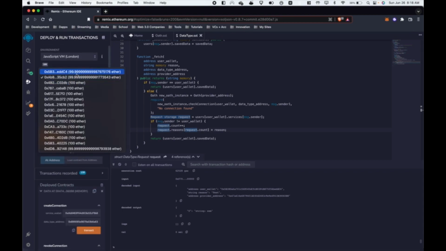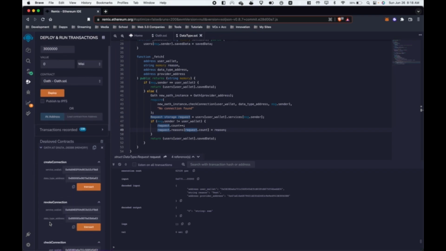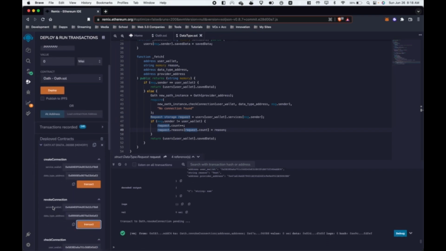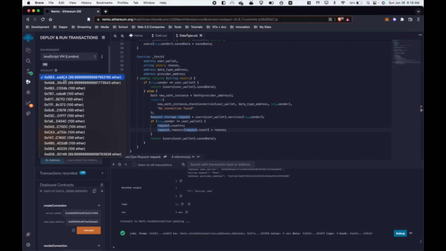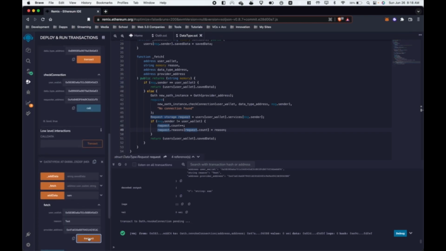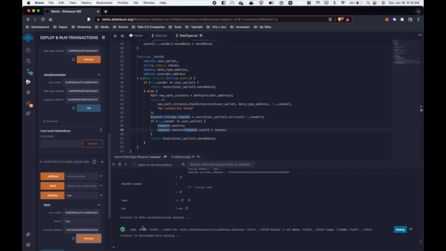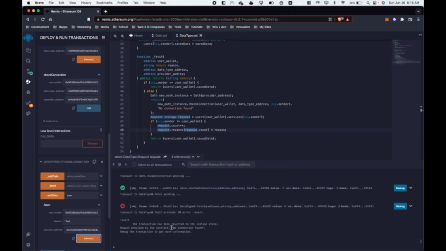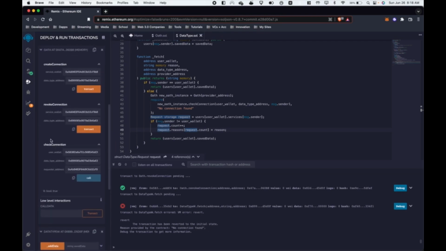Now if I switch back to the user and I decide to revoke the connection, and if I switch back to the service now and I try to fetch for the same data, since that connection has been revoked, I will receive an alert saying that there is no connection found with that provider. So that is how the backend works for the Cabal network.